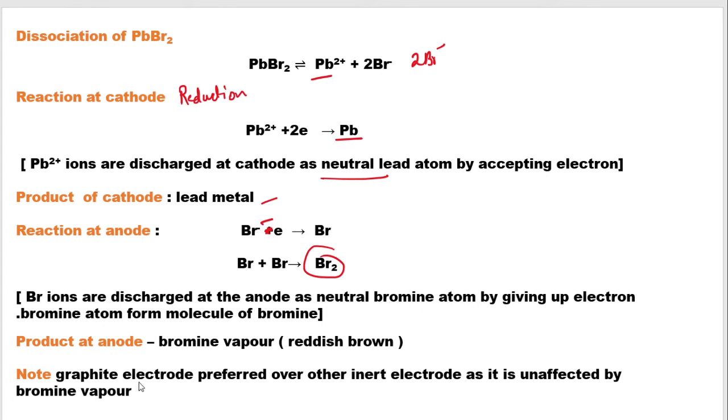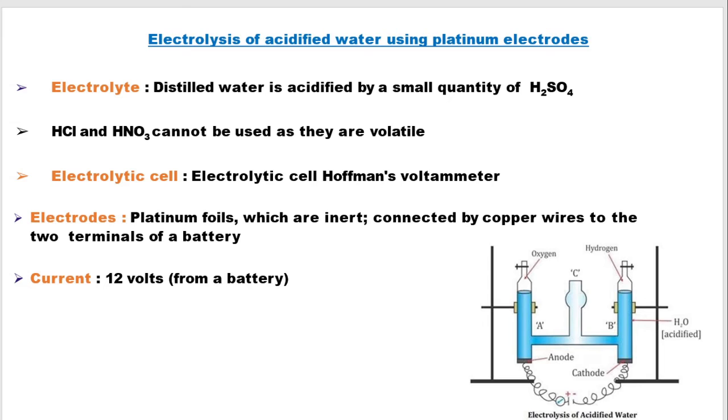Now, why have we used graphite instead of another inactive electrode? It's because bromine gas has been formed at one of your electrodes, and graphite is non-reactive towards bromine vapors, so we prefer graphite. Now we will discuss another example, that is of acidified water.